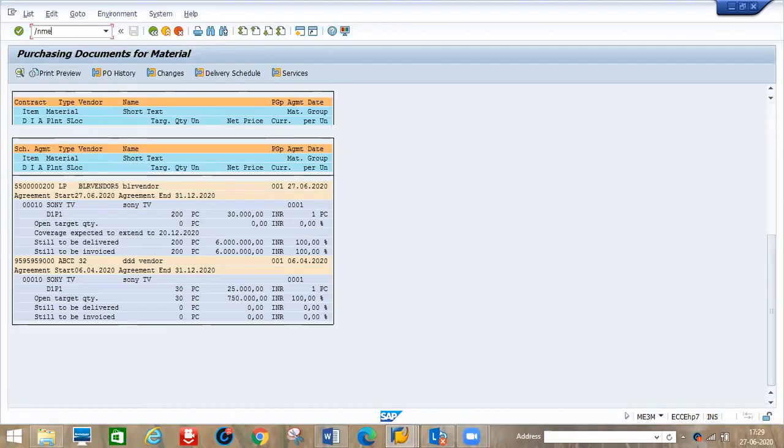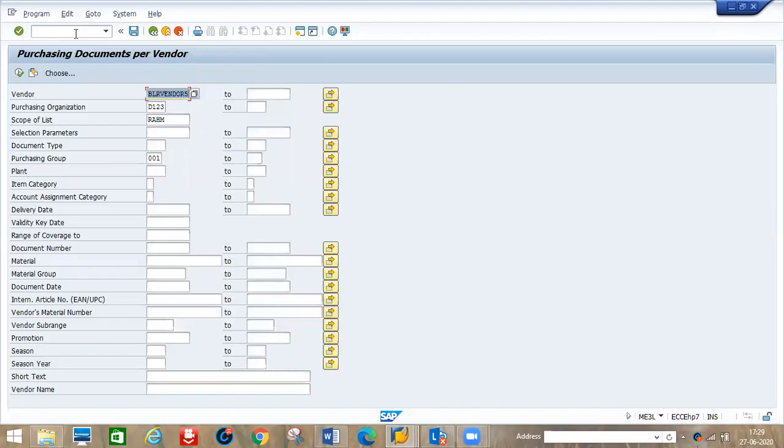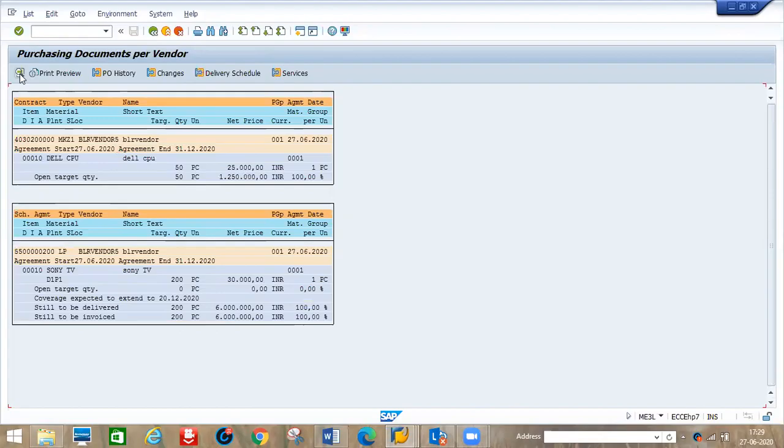ME3L, in case you go for any one vendor, for example Bangalore vendor 5, how many contracts you deal with them, like WK contract, value contract, distributed contract, schedule agreements. Whatever is there, the complete list will come to you. This is what we created, MKZ1 just now. This is a quantity contract, and this is schedule agreements. So separately they will come. Contracts everything will come first. So this is one vendor, and we have given two contracts.